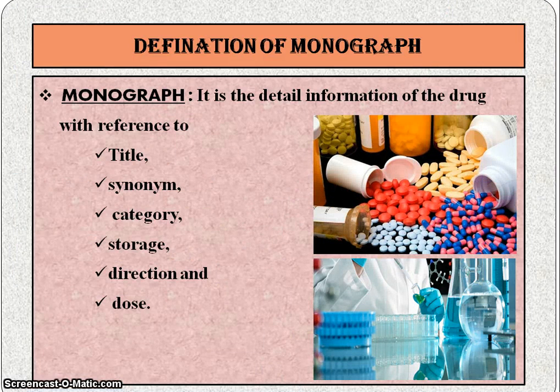So let's start with the definition of monograph. A monograph is the detailed information of a drug with reference to its title, synonym, category, storage, direction and dosage. Each and every pharmacopoeia includes different monographs of drugs, active pharmaceutical ingredients, and different vaccines and immunological products.